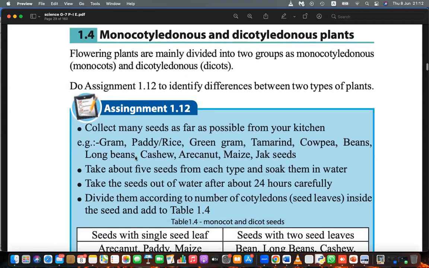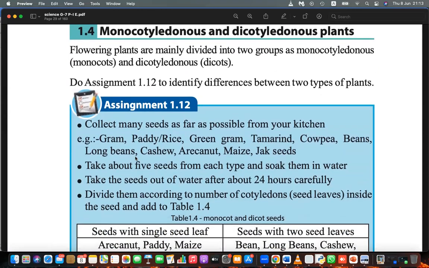dicotyledonous. Basically, throughout the journey of the first chapter, what we have learned about the monocotyledonous and the dicotyledonous. In short we call them monocots and dicots. So what is this monocot and dicot?